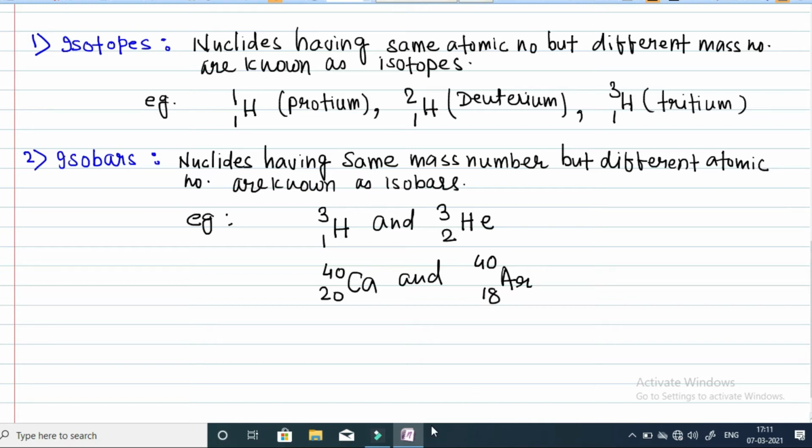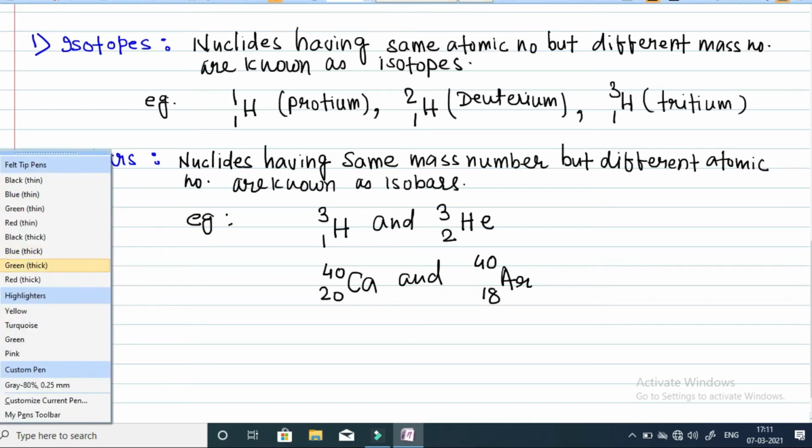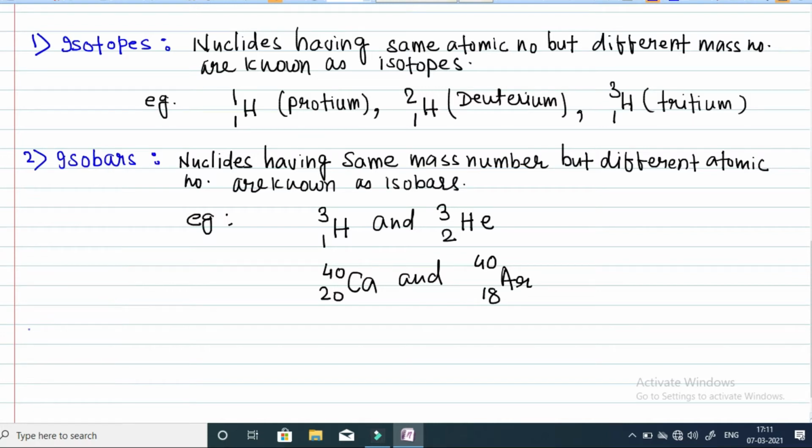Next is your isotones. The third point in this discussion is isotones. So isotones are basically the nuclei having same number of neutrons.